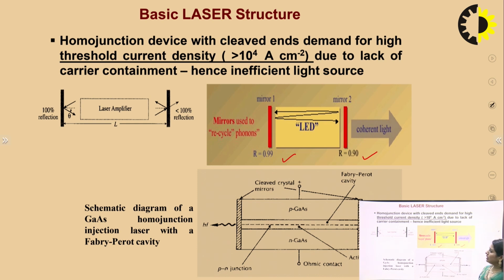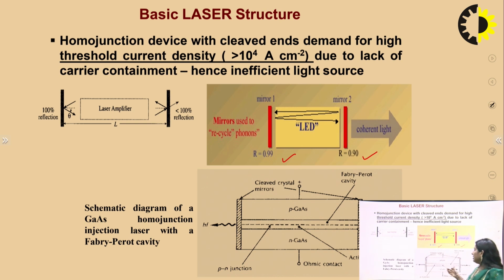As 2 photons are incident, these 2 photons will hit other atoms and create more photons. So it's a chain type of reaction in the cavity itself, and it goes on increasing again and again. By this process we can easily amplify the light, and the light intensity is very high. It is coherent in nature, with the same state of polarization and the same wavelength. This whole process is the main structure of a homojunction device, which is the basic continuous wave laser.